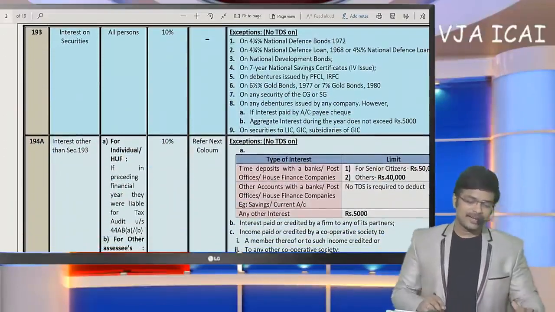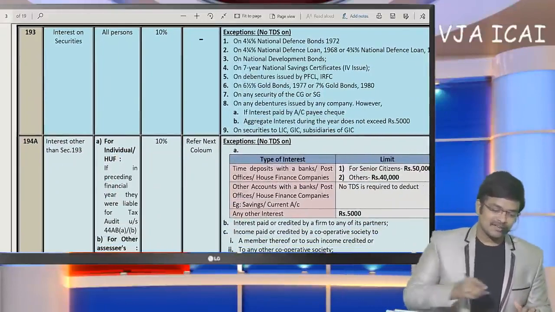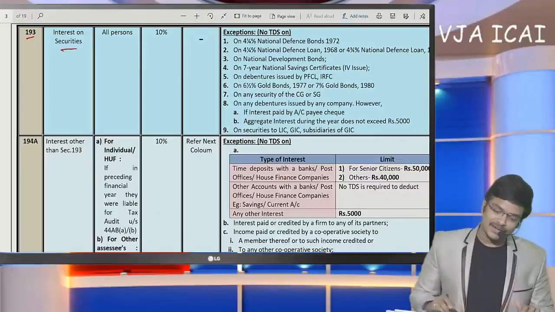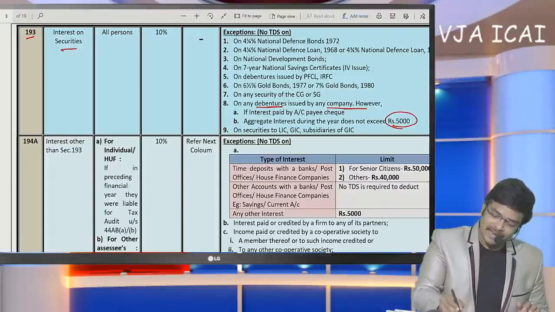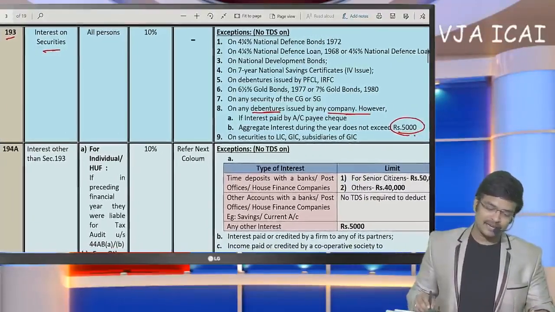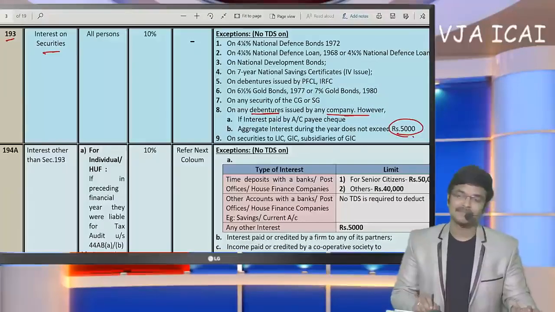Okay. So next coming to section 193, interest on securities. Generally, if debenture interest paid by the company does not exceed 5,000, then there is no concept of TDS.